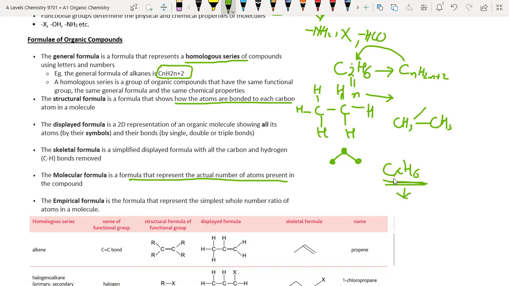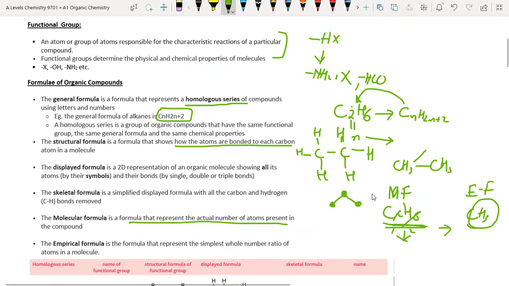It gives the simplest whole number ratio. Dividing by 2, 2 ones are 2, 2 threes are 6, so its empirical formula would be CH3. This is the molecular formula, and this is the empirical formula. These are not new things to you, as you have already studied them in your previous classes.